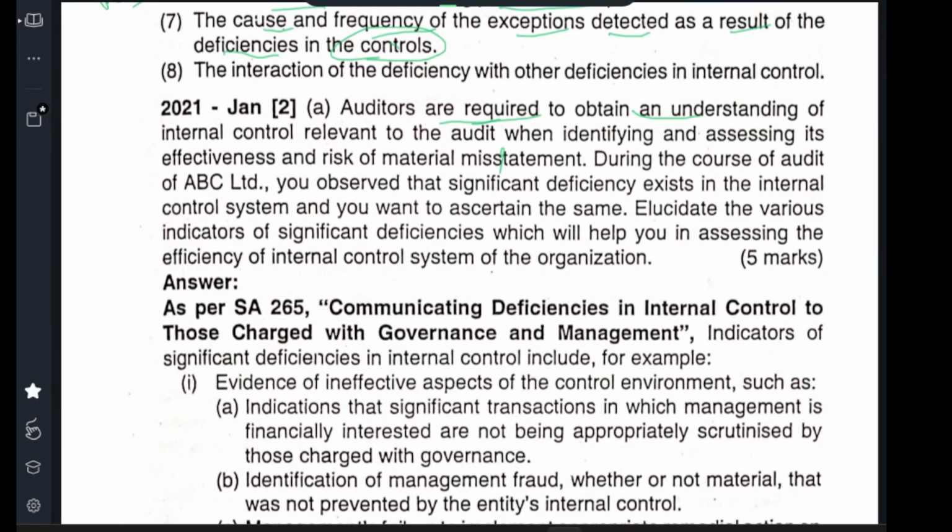Auditors are required to obtain an understanding of internal control relevant to the audit, and to identify and assess the risk of material misstatement. During the audit of ABC, you observe that a significant deficiency exists in the internal control system, and you want to ascertain it. Elicit the various indicators of significant deficiencies, which will help you assess the efficiency of the internal control system of the organization.